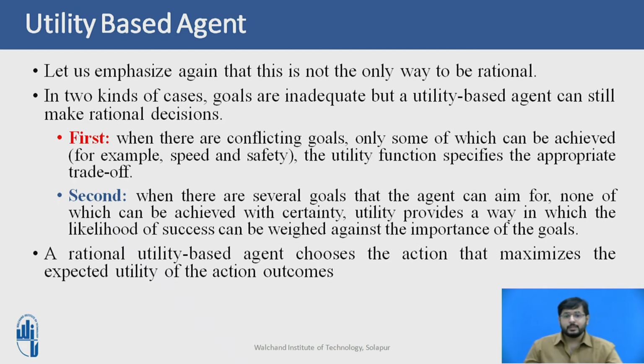An agent that possesses an explicit utility function can make rational decisions with a general-purpose algorithm that does not depend on the specific utility function being maximized. In this way, the global definition of rationality, designating as rational those agent functions that have the highest performance, is turned into a local constraint on rational agent designs that can be expressed by a single program.